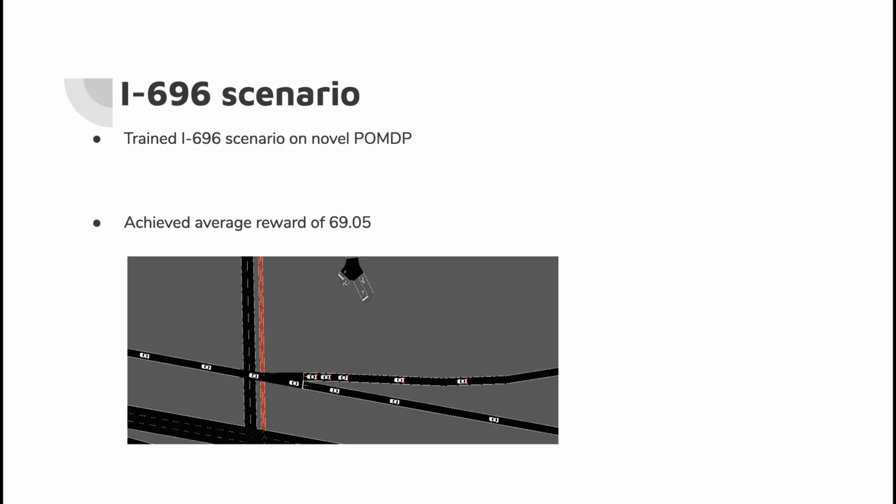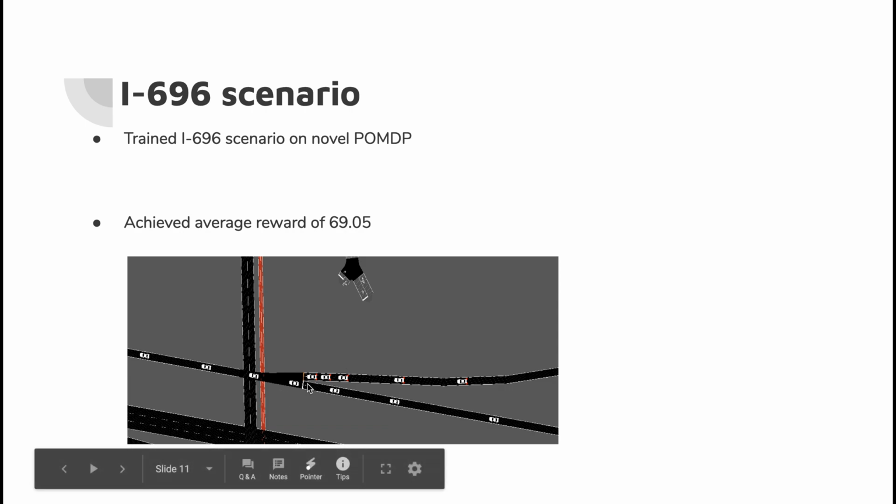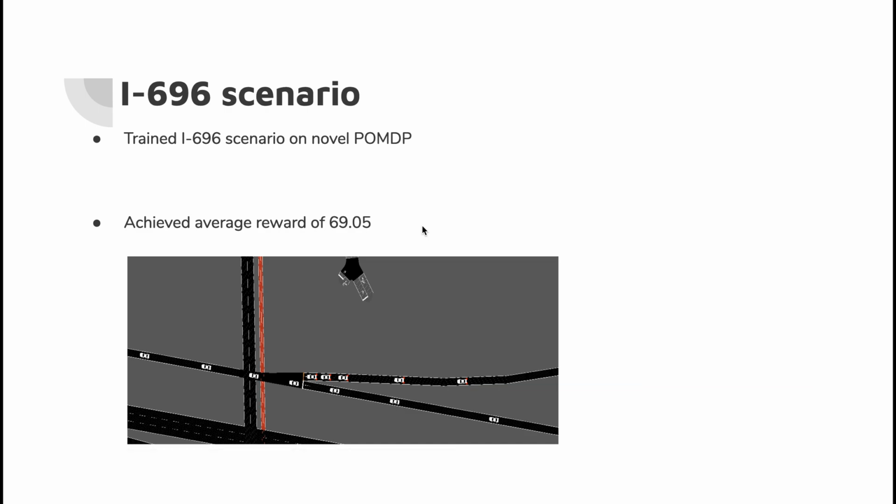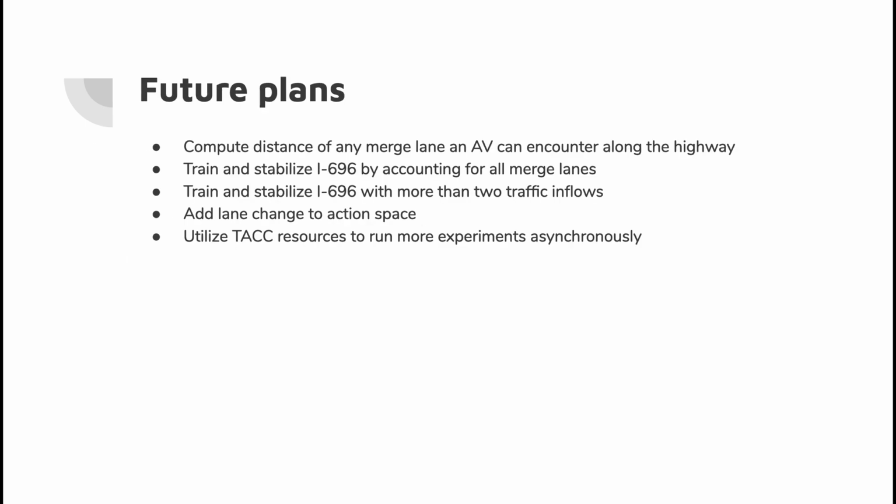So we trained the I696 scenario with the novel POMDP and only included two inflows, the inflow on the main highway and the inflow on the merging lane for simplicity. The distance to the nearest merging lane was also fixed to be this junction right here. With this setup, we achieved an average reward of 69.05. We plan to compare this to the baseline I696 scenario, which used the default POMDP.